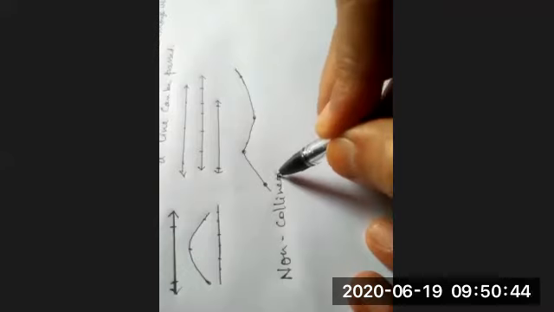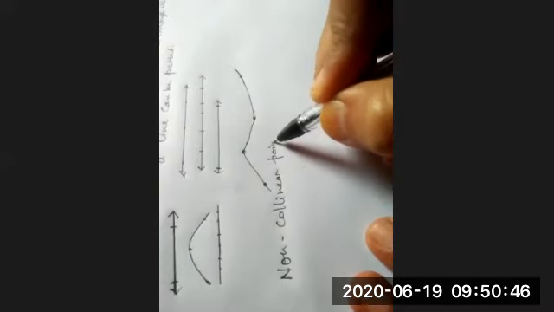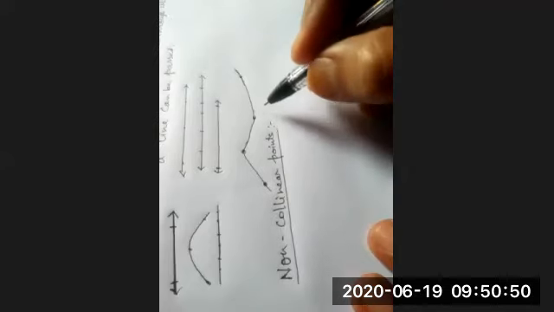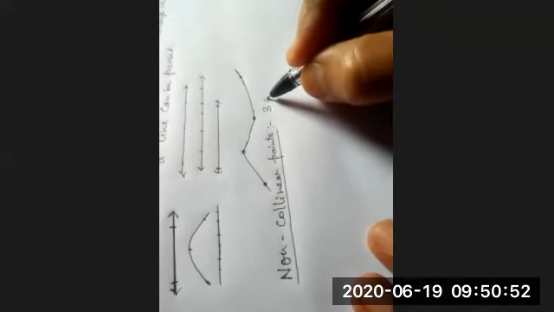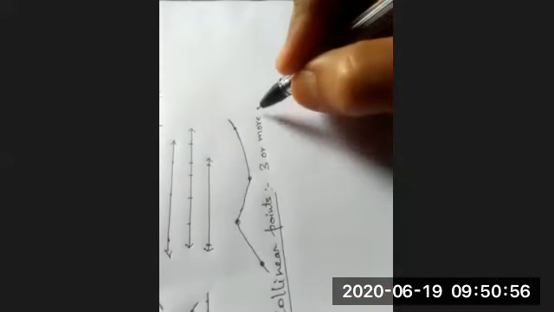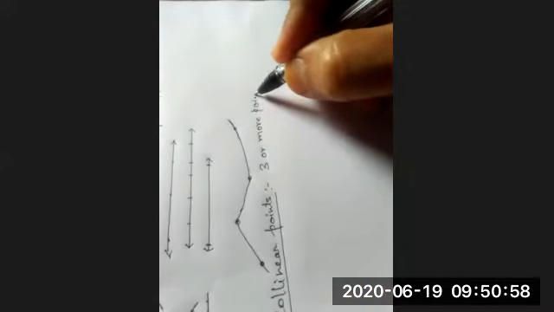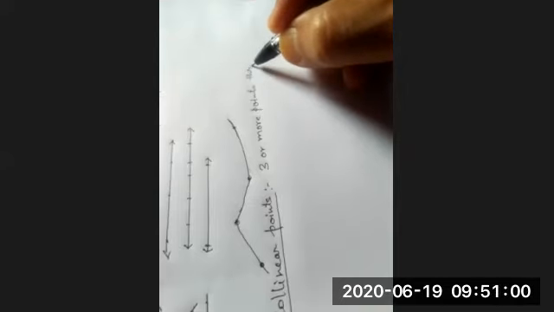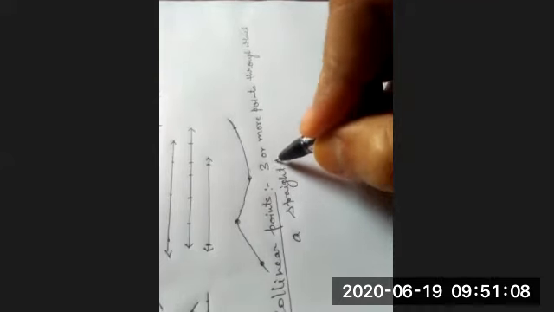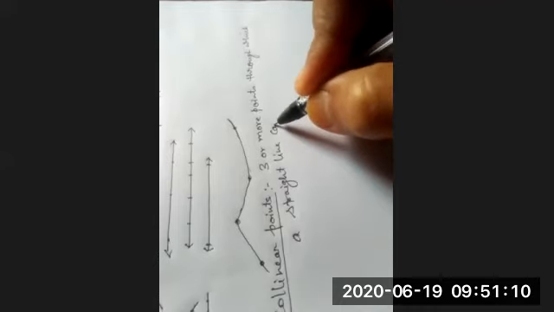Non-collinear points means 3 or more points through which a straight line cannot be passed.